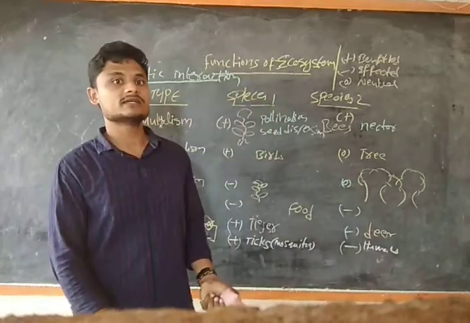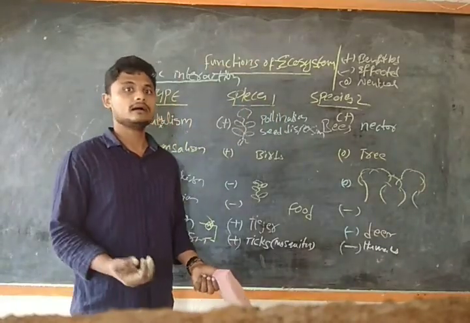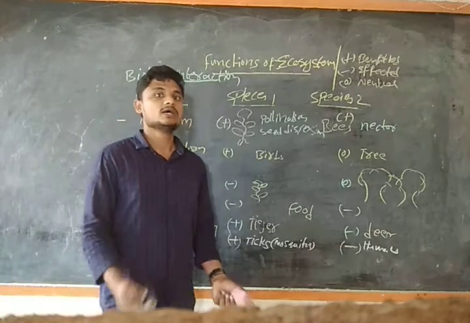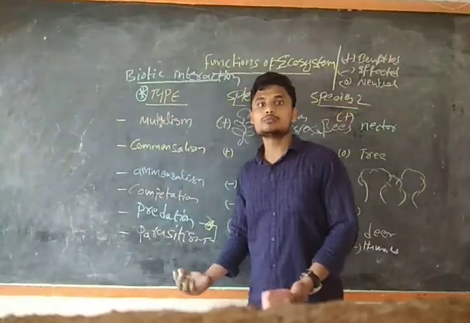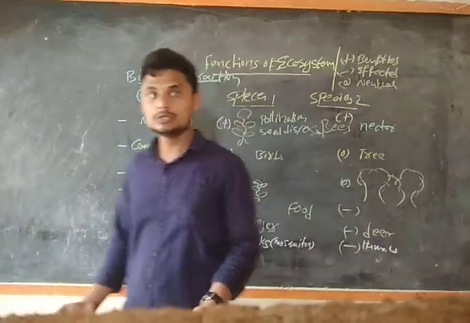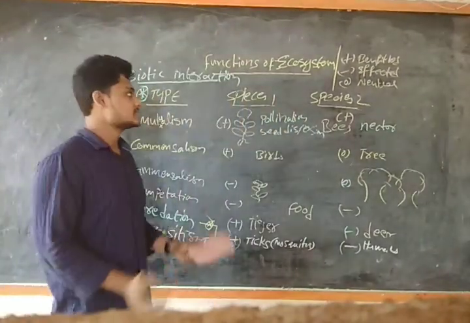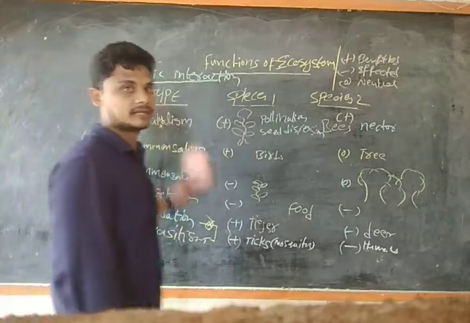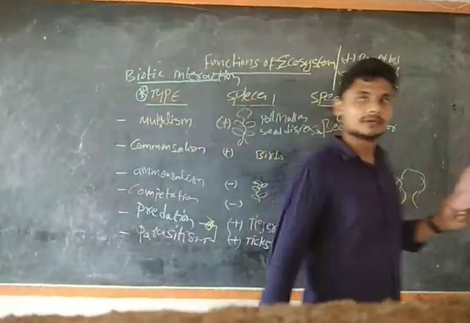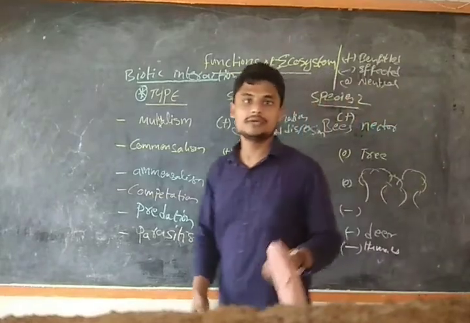So for example, if you take a cactus plant and a lizard, on the cactus there will be a spread of spiders. Those things are not getting affected by their interaction with each other. So this is an example of biotic interaction. Very important concept. You can get one question from UPSC prelims, and also for competitive exams.